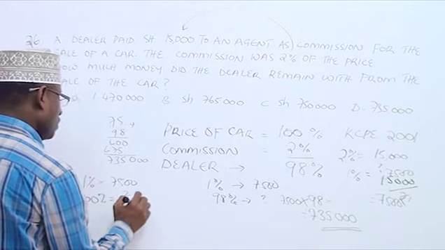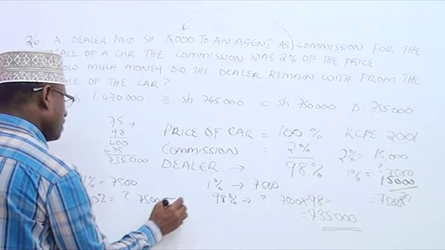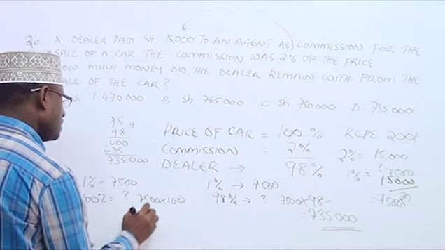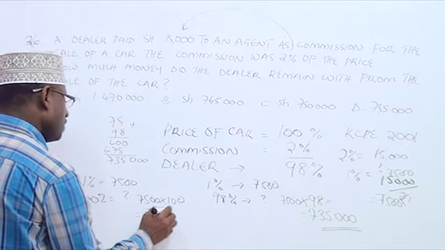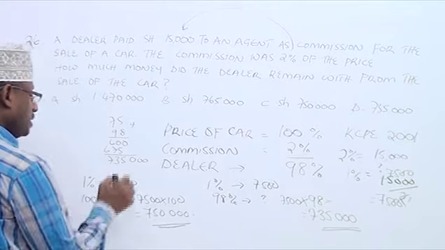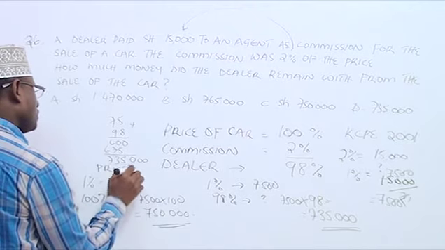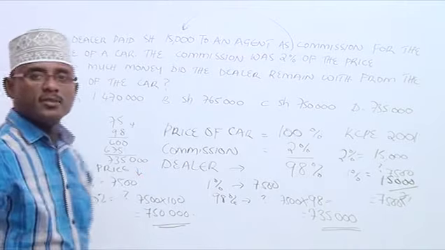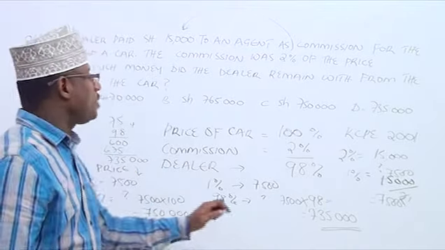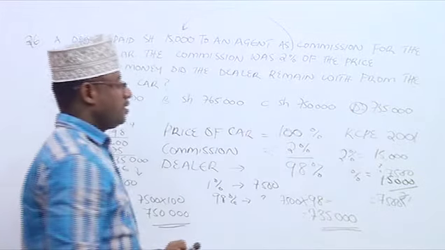So it will be now the 1%, 7,500 multiplied by the 100%, which will give us 750,000. Now this is the price now. Okay, how much the dealer remained with is here, 735,000.